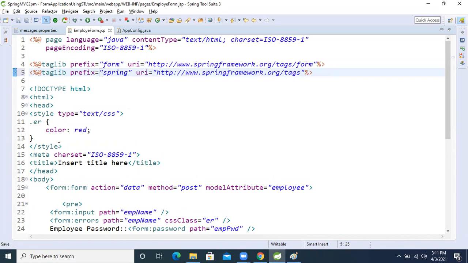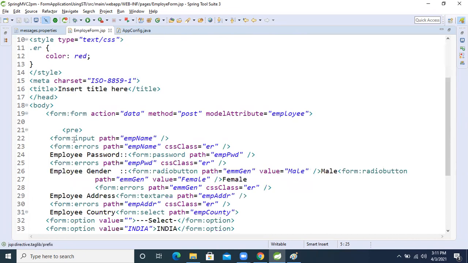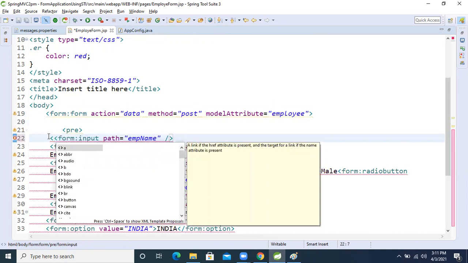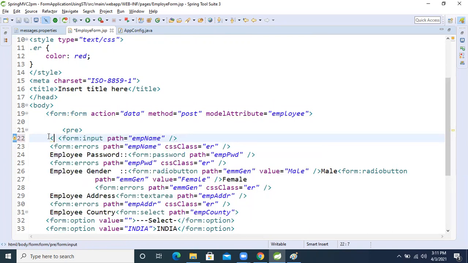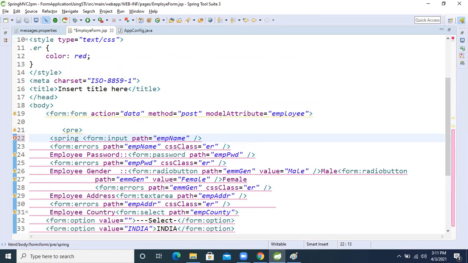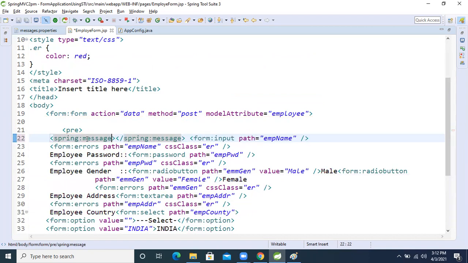Then come here, this one is the name. What suffix name did we take? Spring. So that suffix name we will take, spring.message, and inside that, just code, another code.